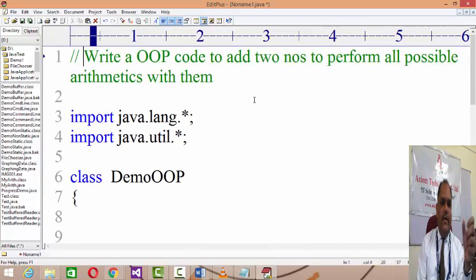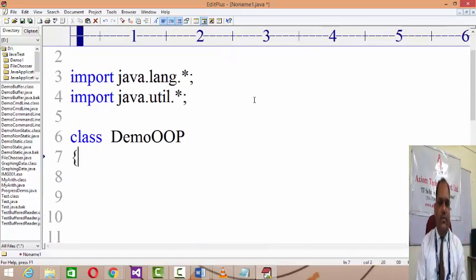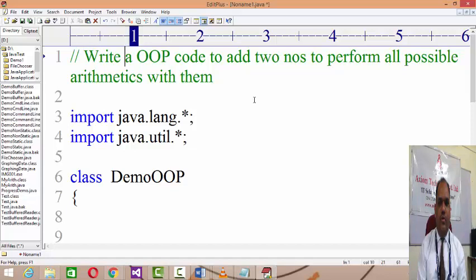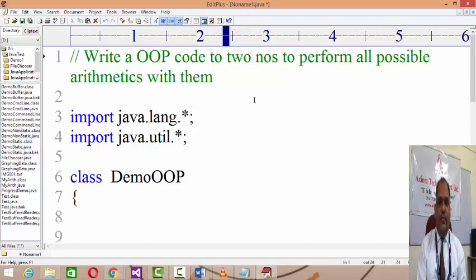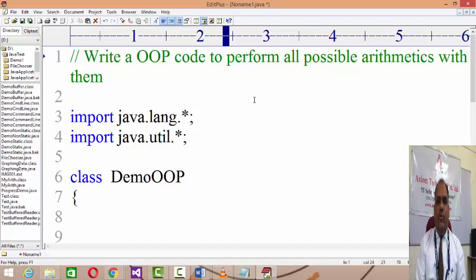Now, as it is a complete OOP code, it will not start from the main. So what I'm going to write, I have to define the private data. Let's say the question I'm going to solve over here is to add two numbers.